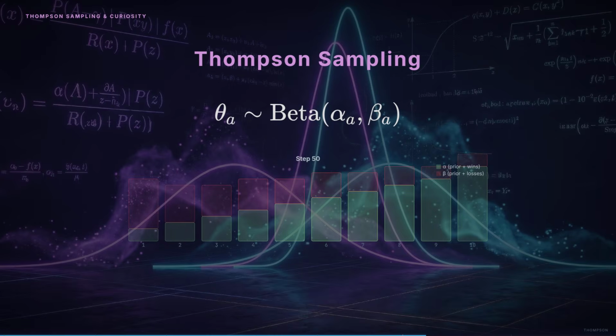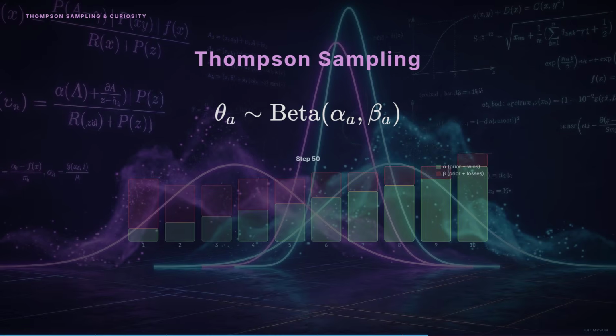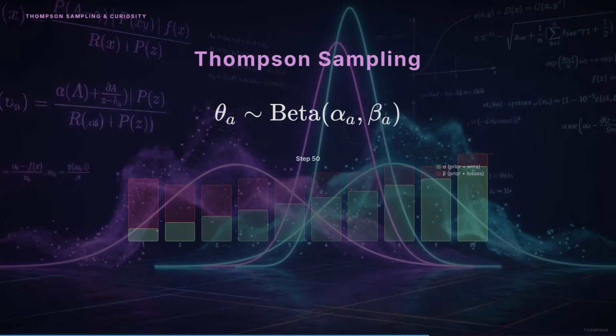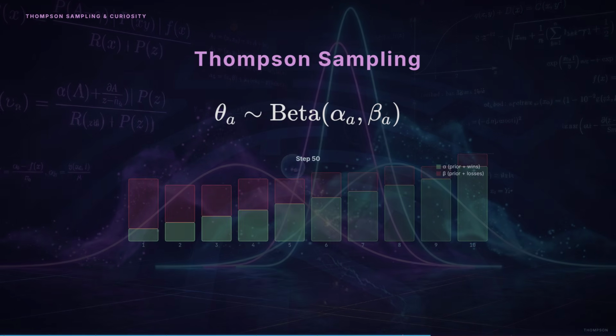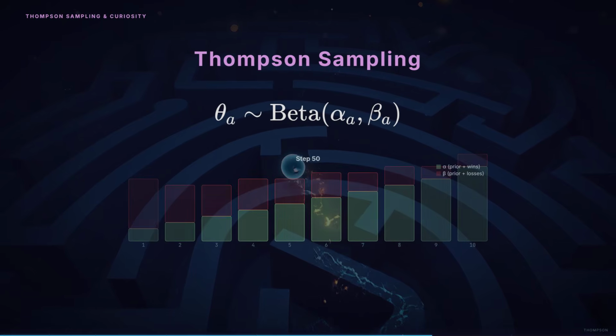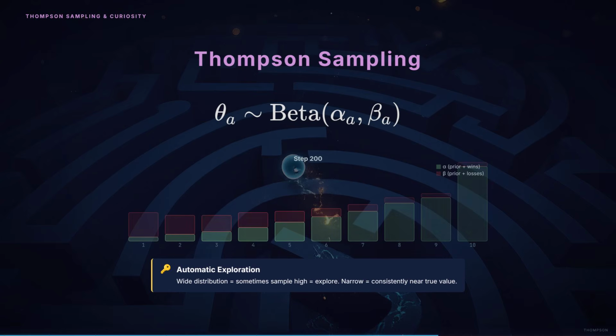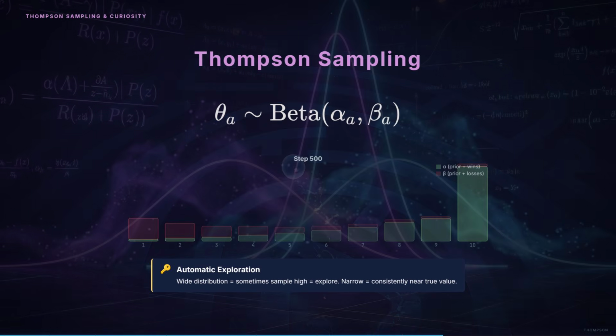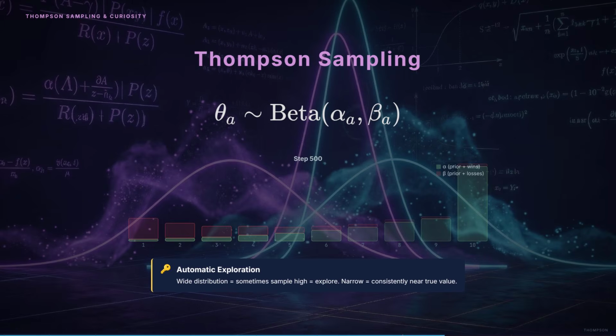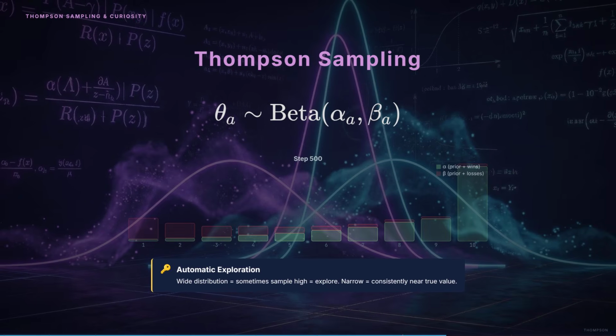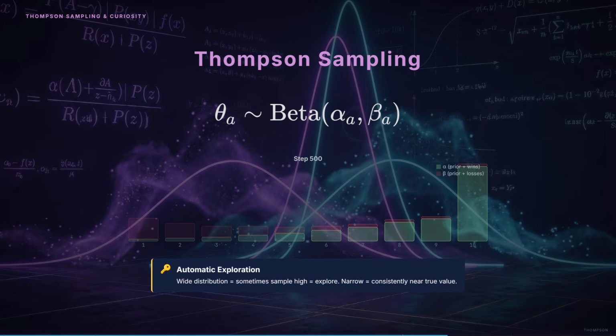To choose an action, sample one value from each arm's distribution. Pick the arm with the highest sample. This is beautiful because exploration happens automatically. When you're uncertain about an arm, its distribution is wide. Sometimes you'll sample a high value, which triggers exploration. When you're confident, the distribution is narrow, and you'll consistently sample near the true value.